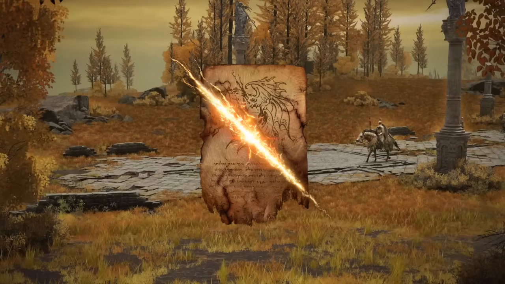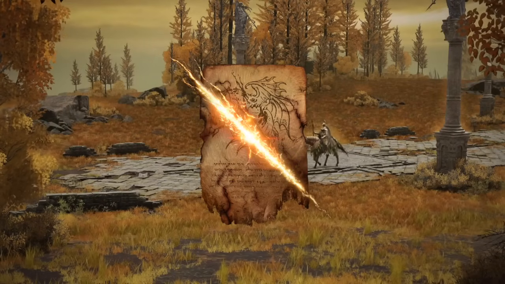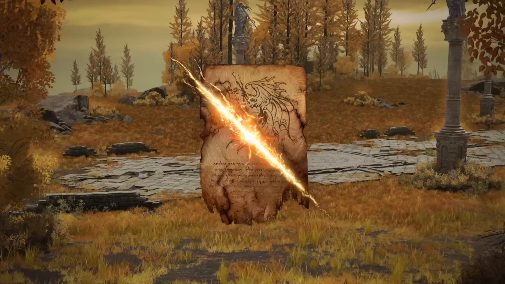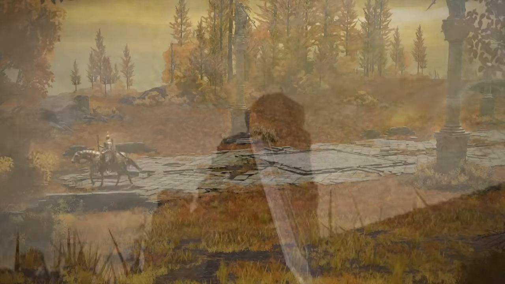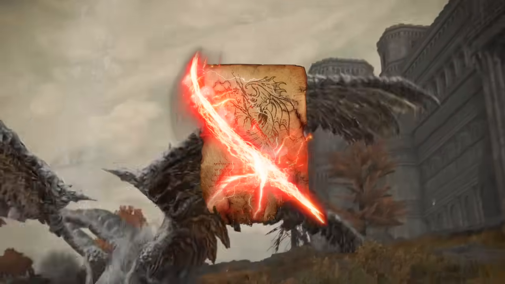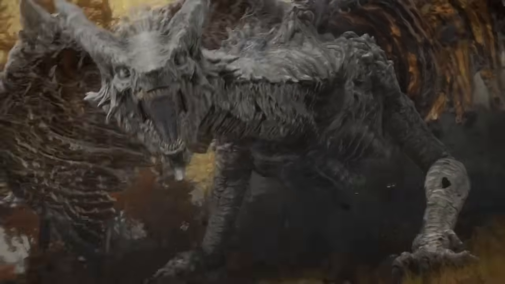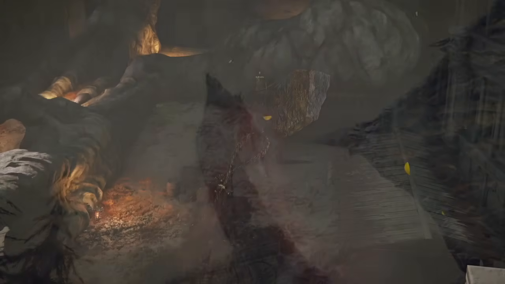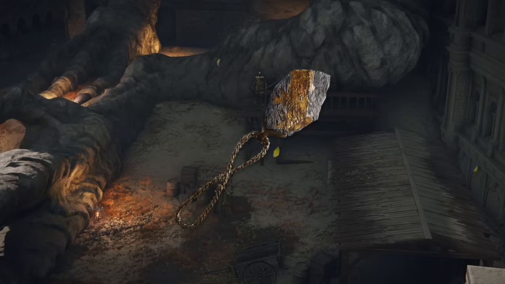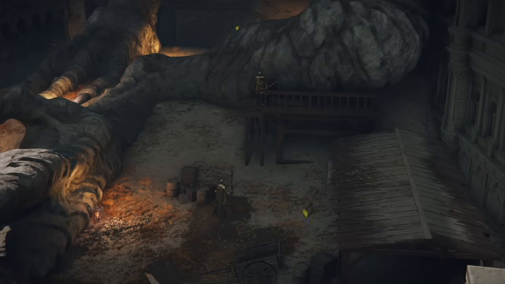Lightning Spear. Long ago, Godwyn the Golden defeated the ancient dragon Fortissax and befriended his fallen foe, an event that gave rise to the ancient dragon cult in the capital. Lansseax's Glaive. Lansseax was the sister of Fortissax. It is said that she took the form of a human to commune with the knights as a priestess of the ancient dragon cult. Gravestone Seal. Sacred seal made from gravestone, thought to be an ancient dragon scale. The worship of ancient dragons does not conflict with belief in the Erdtree. After all, this seal and lightning itself are both imbued with gold.